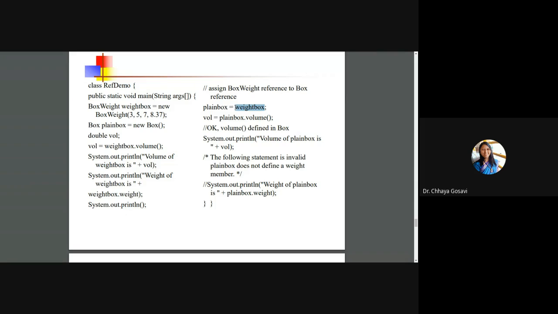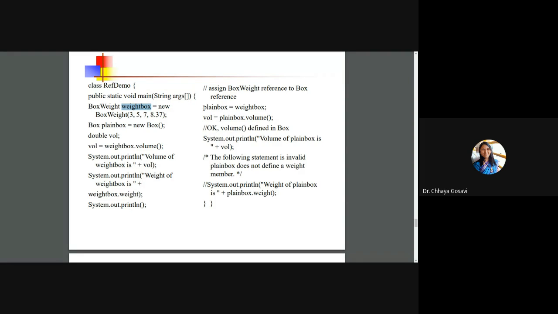So again we have created object of box weight. Box weight is child class of box class. Box is our base class, and box weight is child of box, and this is object of base class, and weight box is object of child class.